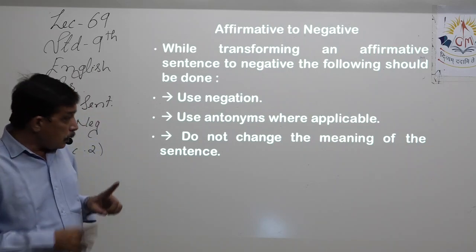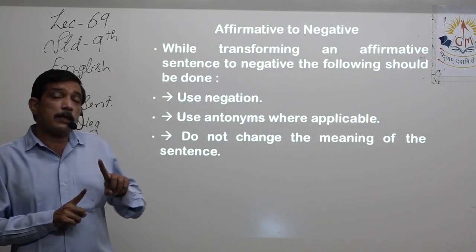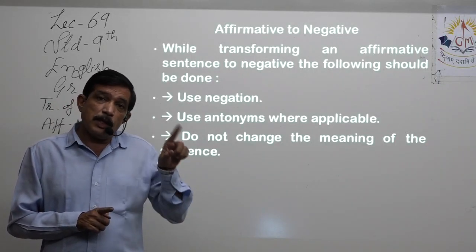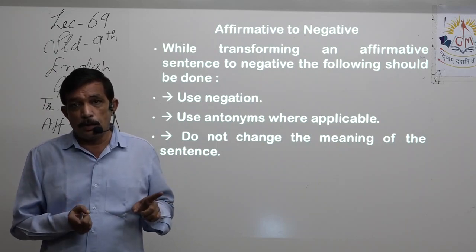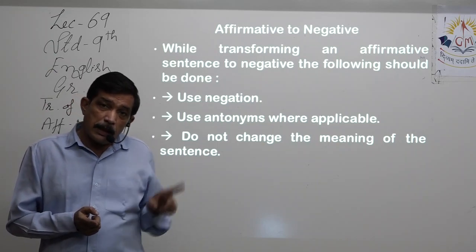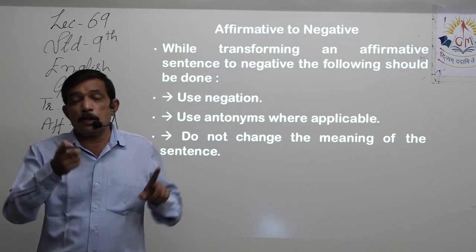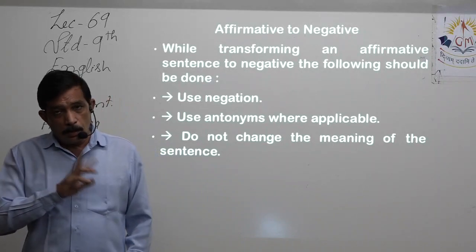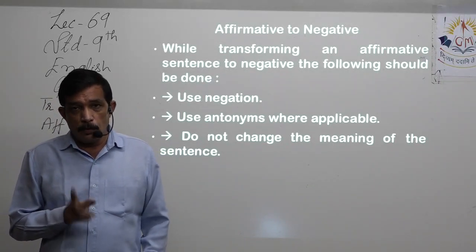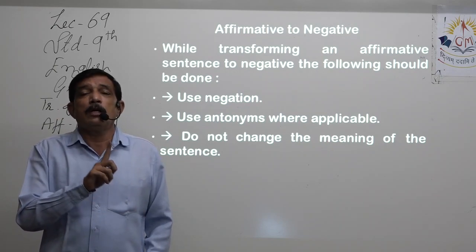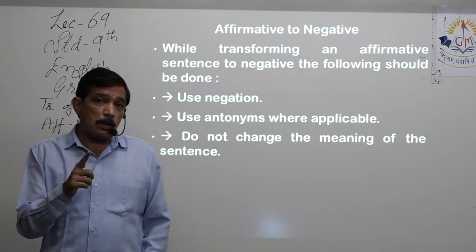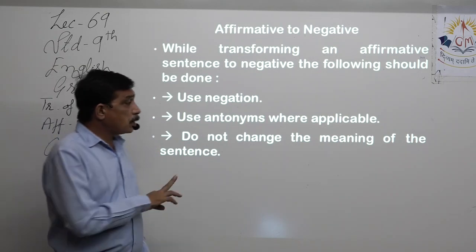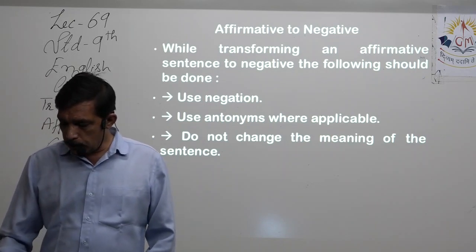So, sometimes both things are applicable, sometimes only one thing is applicable. Sometimes just by using negation, we do the transformation. Second, we use the negation and we use the antonym also. Then only the transformation is complete. These are the 2 options available to you. First use the negation, see if the meaning changes or does not change. If the meaning changes, then you have to use the antonym. Do not change the overall meaning of the sentence.